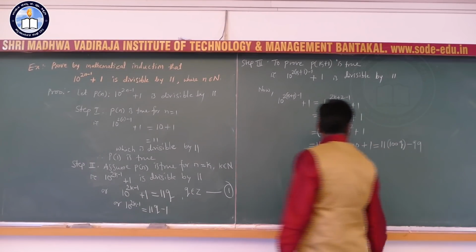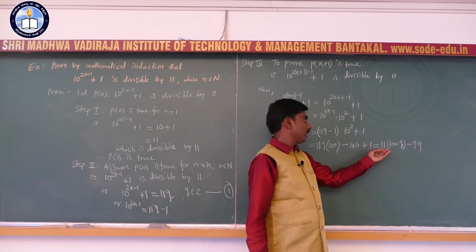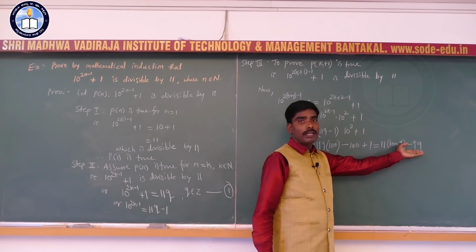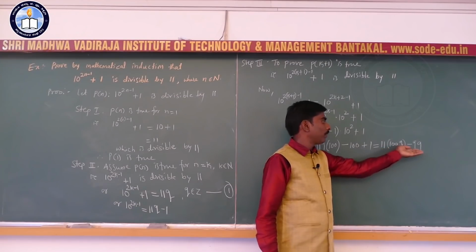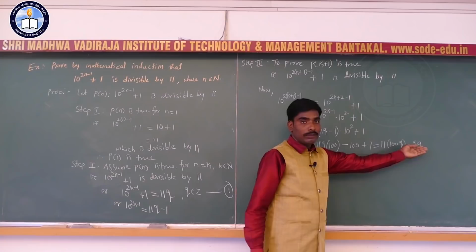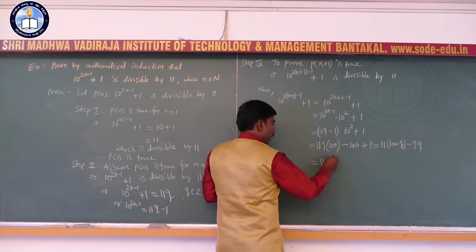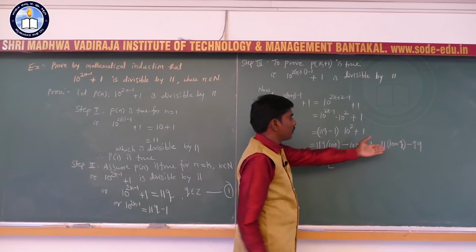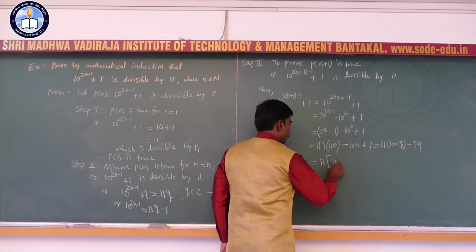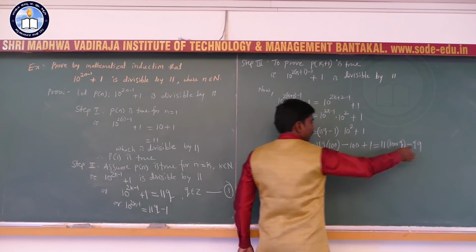So this is equal to, and in both terms 11 is common. This is a multiple of 11 and this is also a multiple of 11, and 99 is also a multiple of 11. So take 11 outside from both the terms. What remains in the first term? 100q. And what remains in the second term?